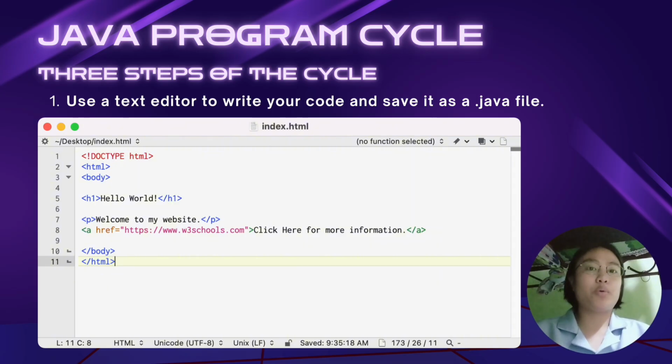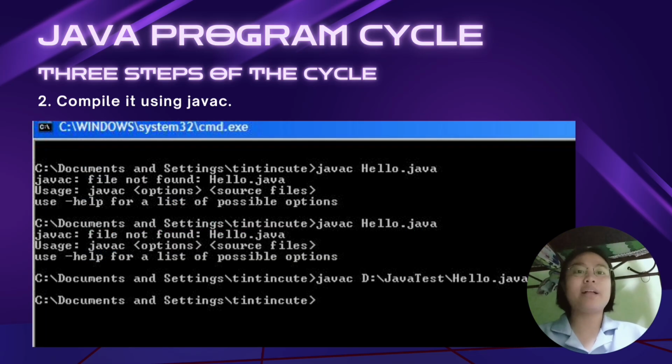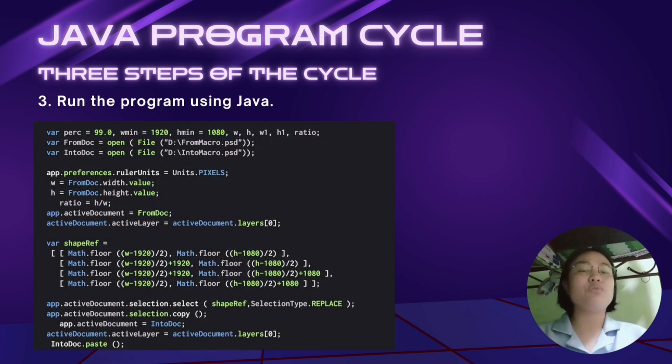Now we have the program cycle. The Java program cycle has three steps. First, you write your code and save it as a .java file. Second, you compile it using javac. This creates a .class file which contains the bytecode. And finally, you run the program using java.